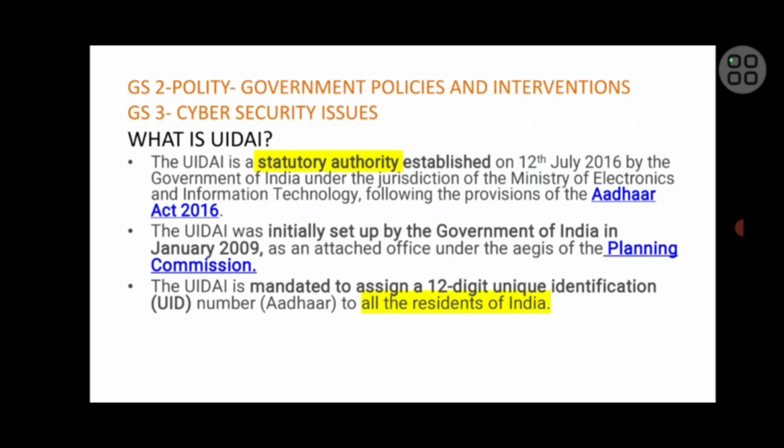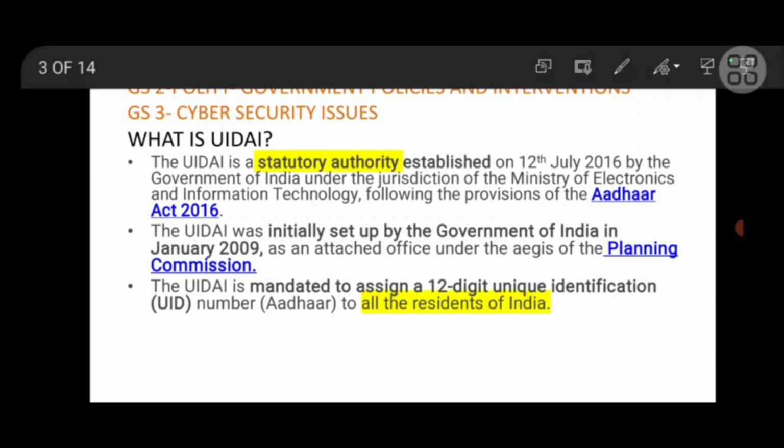All you need to understand is that this comes under GS2, government policies and interventions, and in GS3, cyber security issue, which means if any question comes on cyber security for mains, you can quote this as an example. The basic fact for prelims is UIDAI, a statutory authority established by the Government of India under the Ministry of Electronics and IT, under the provisions of the Aadhaar Act 2016.